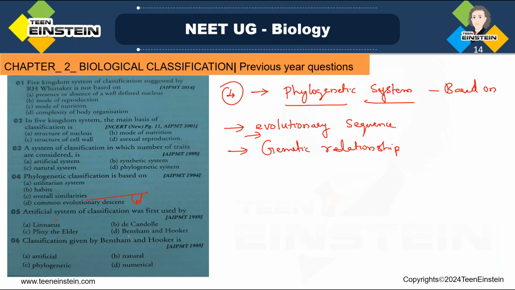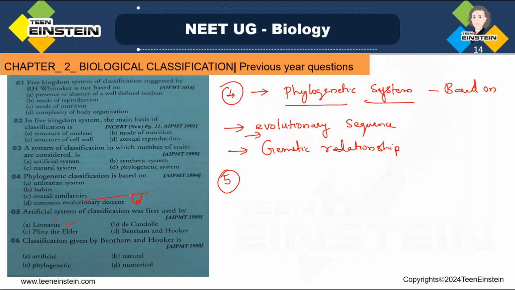So artificial system of classification, while explaining about that, I told very clearly it was first proposed by Carl Linnaeus. Okay, so who proposed? Carl Linnaeus. So option A, that is the right answer. And artificial system of classification is the one system of classification in which the morphological features are considered.